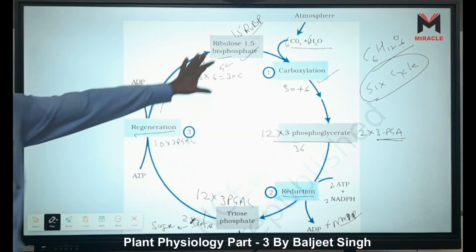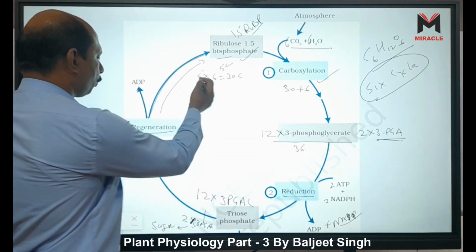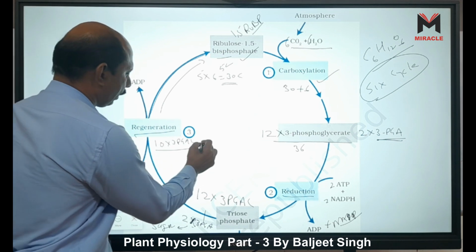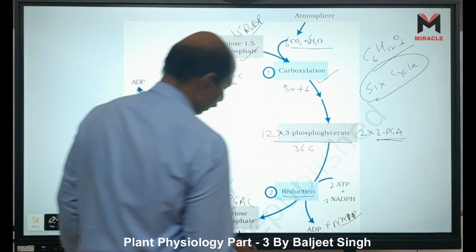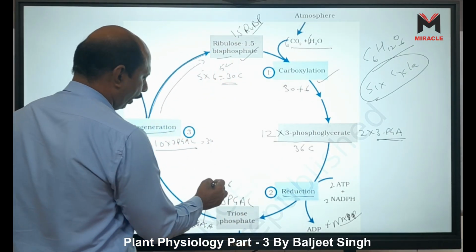6 ribulose bisphosphate. So when they form 6 ribulose phosphate, they form 30 carbon. This 10 into 3 is also 30 carbon. Here it becomes 36 carbon, and here also it is 36 carbon, right? In 36 carbon, what happens?